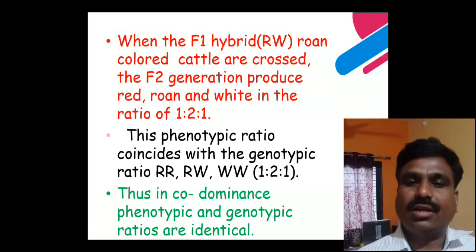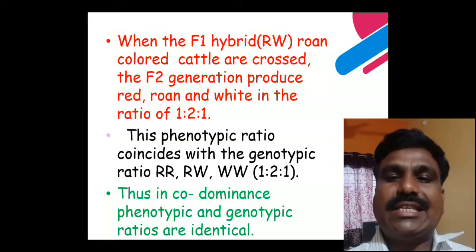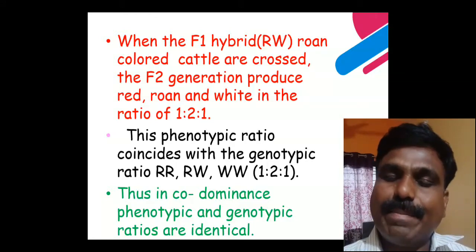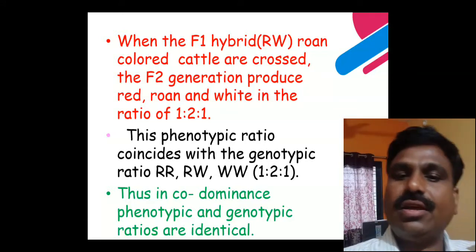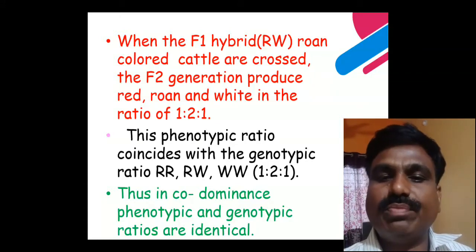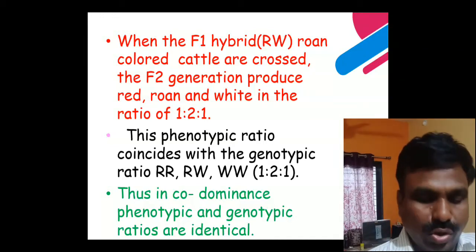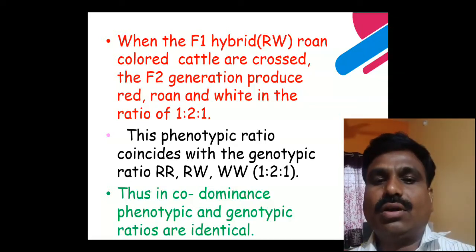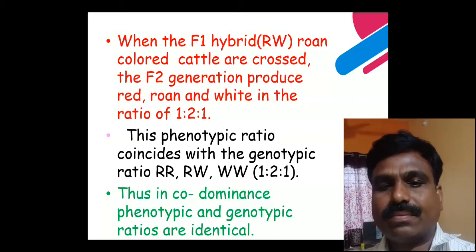What that means is that the identical ones are both expressed equally in the F1 hybrids, and then they get separated. Then the red coat color and the white coat color of the cattle reappear in the F2 generation. So in the F2 generation, the character or trait reappears.